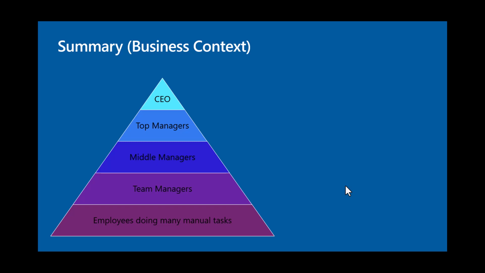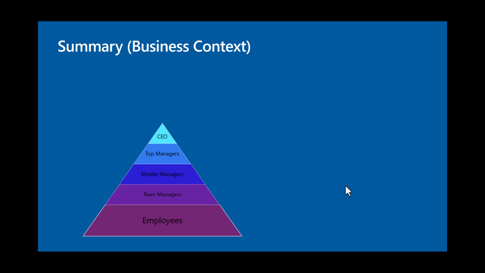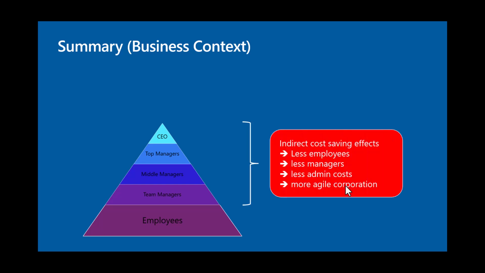And here's just a pyramid of a corporation with the CEO on top and the employees doing the manual tasks at the bottom. So if you use Power Platform hyperautomation tools, then you can reduce the time or the number of employees that are working for you. So the pyramid might look like that, which looks strange, because the one on top is by far too big. So what we can do is we can also shrink the upper part, meaning we have fewer employees, we need fewer managers, we have less admin costs, and we can be a more agile, more flexible corporation.